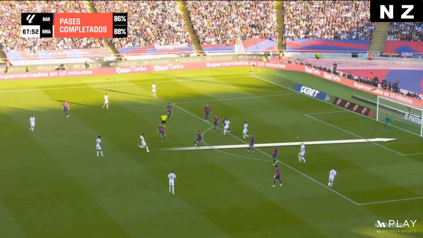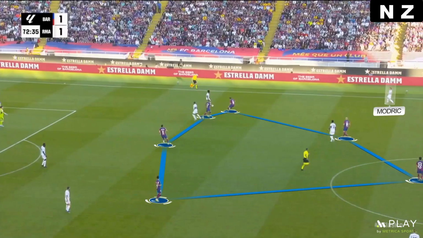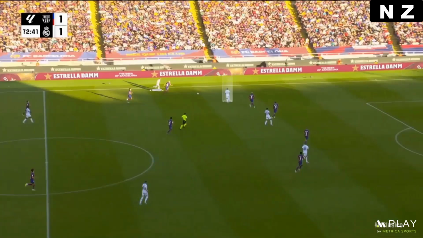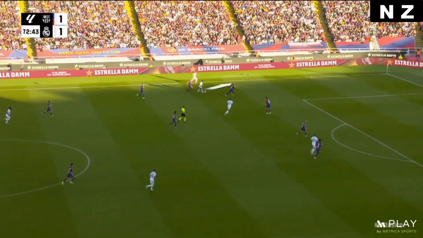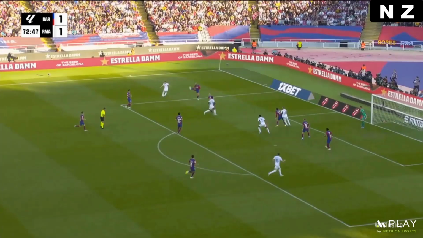scored. Modric was an important player in the build-up because he created new passing lines for the defenders. That's why they overcame Barcelona's pressure easily. Also, he made smart runs on the sides in the final third and played great crosses to the box.